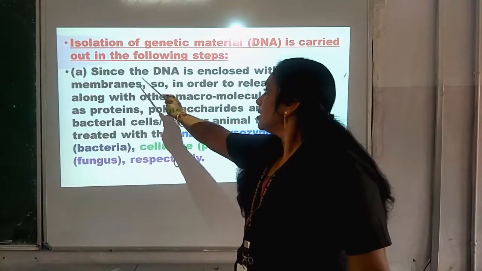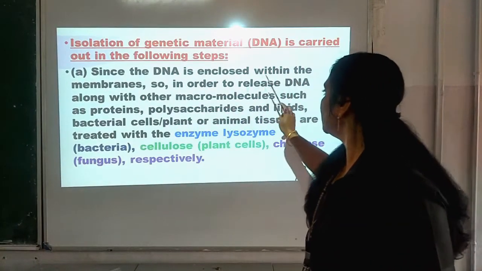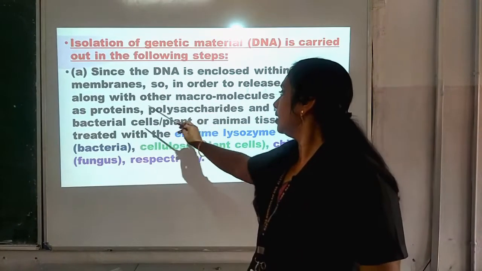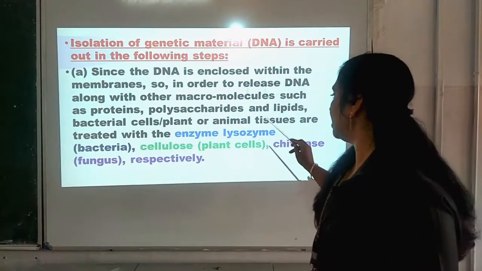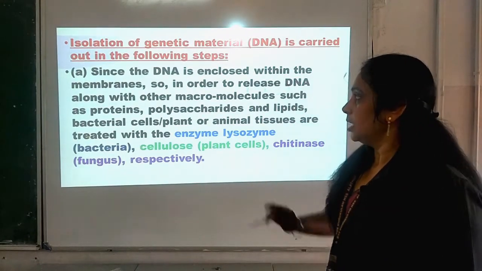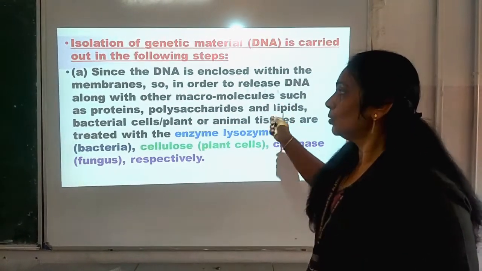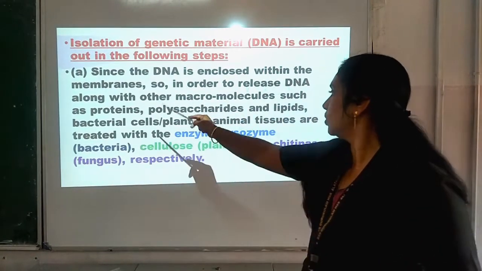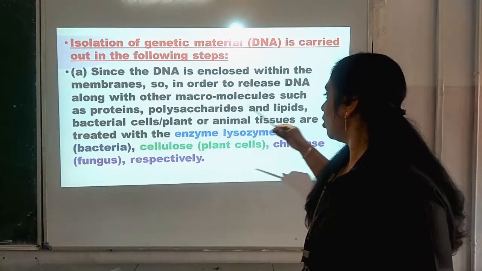Number 1, since the DNA is enclosed within the membrane, in order to release DNA along with other macromolecules such as protein, polysaccharides and lipids, bacterial cells or plant or animal tissues are treated with enzymes, isn't it? So what is happening there? DNA is enclosed within the membrane, and in order to release the DNA, to separate the DNA from the other macromolecules such as protein, polysaccharides and lipids, the bacterial cell or the plant cell or the animal tissues